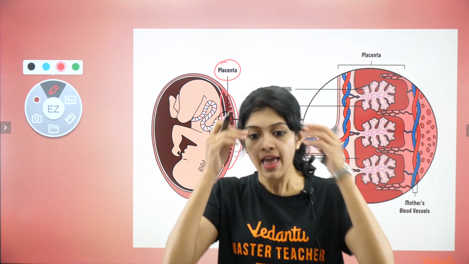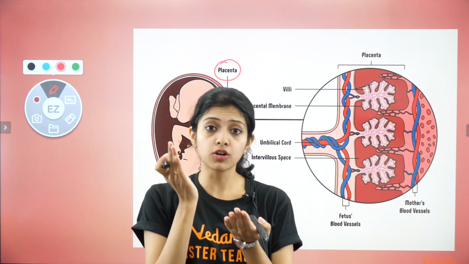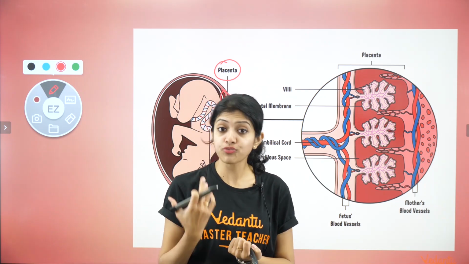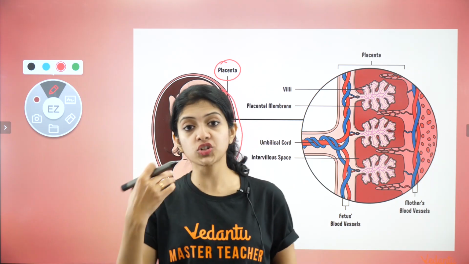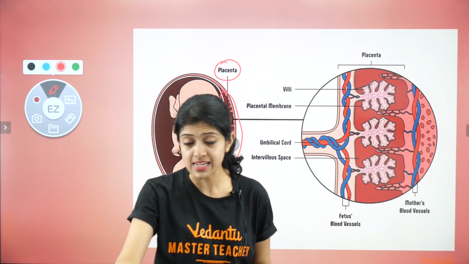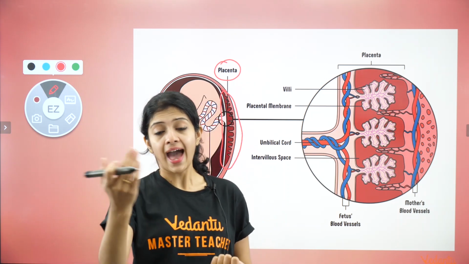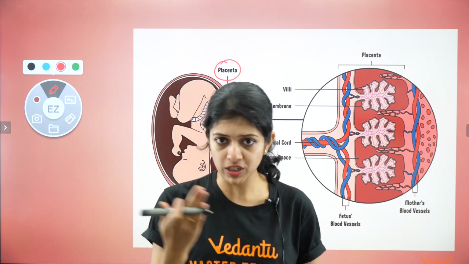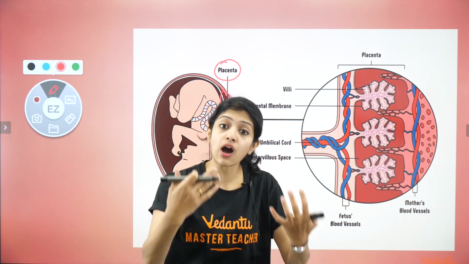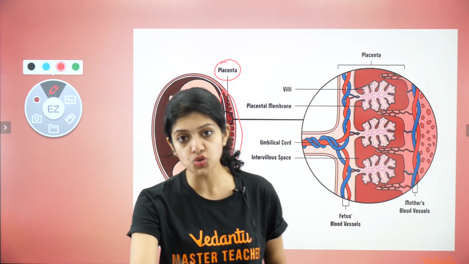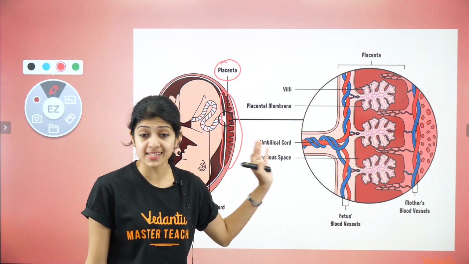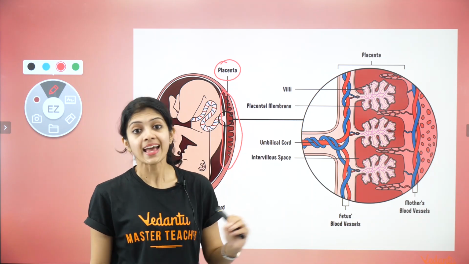It's a group of tissues through which the fetus can receive oxygen and nutrients from its mother, and whatever it has to excrete, like carbon dioxide and other nitrogenous waste, urea and everything else, is given out through the placenta into the mother's blood. So that is how important the placenta is in all of these 9 months.